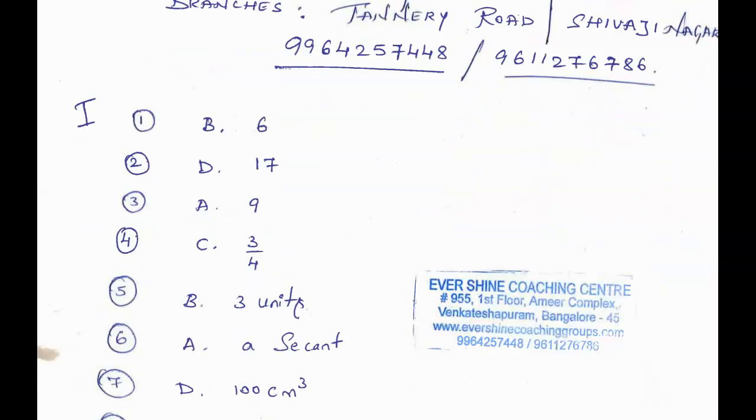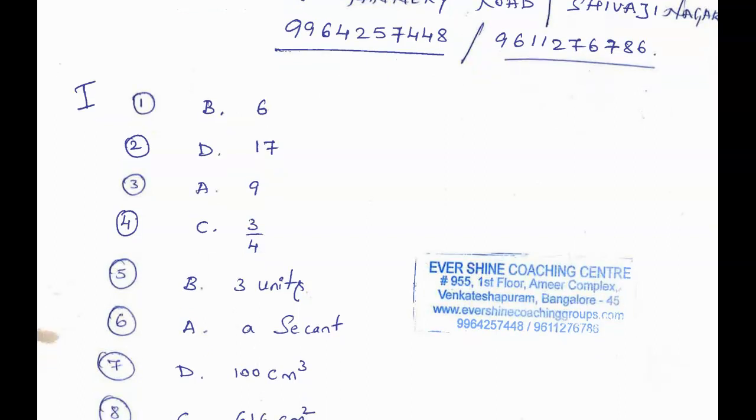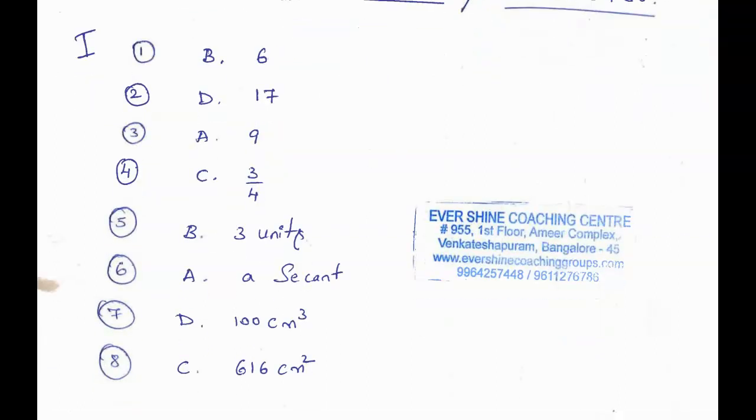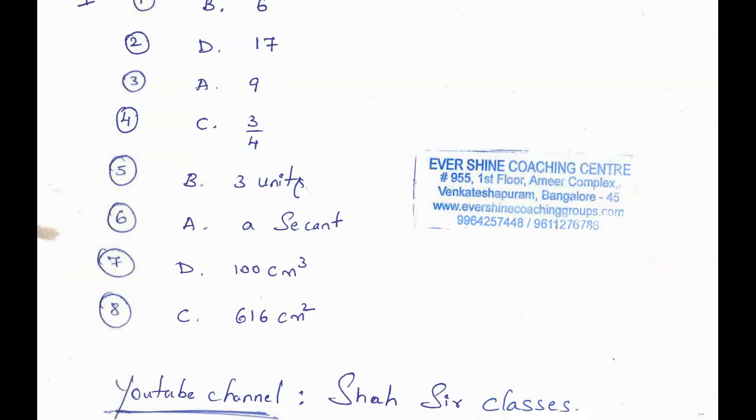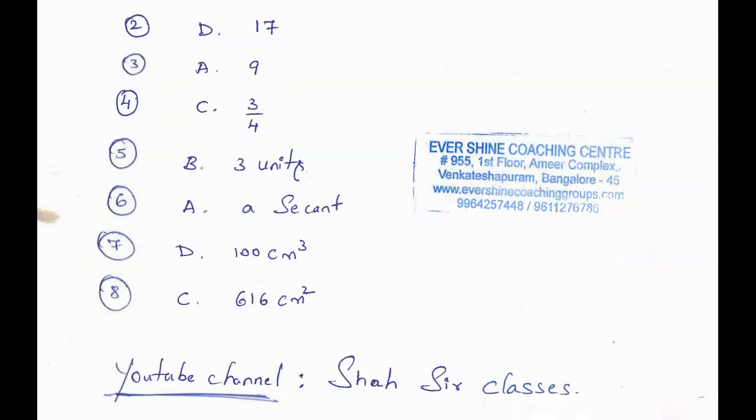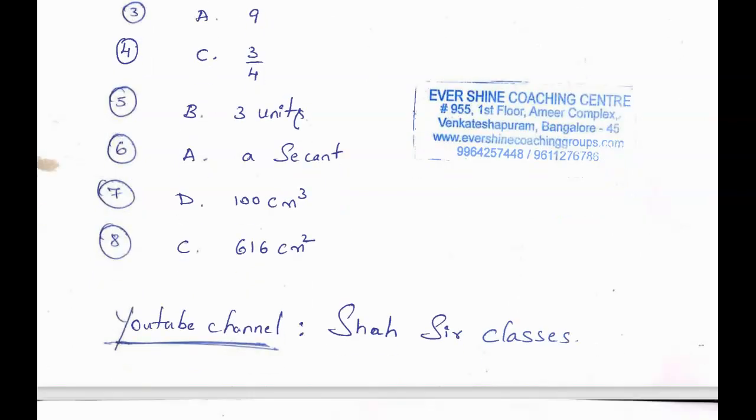We can see here first main question number 1, option B is the answer, question number 2, option D is the answer, question number 3, option A is the answer, 4, option C, 5, option B, 6, option A, 7, option D, 8, option C. So these are your multiple choice questions.